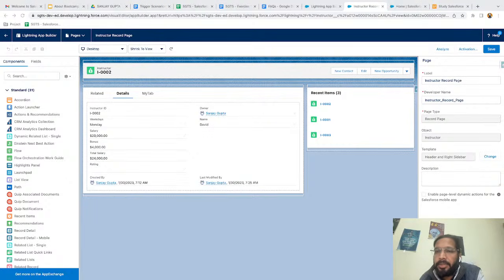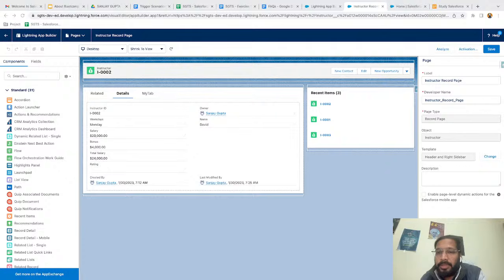That is great. So how to delete a custom object if it is used in an Apex class and VF pages? So Kuldeep, if your object is referenced somewhere in any Apex class or VF page, in that case you won't be able to delete that custom object. So first of all, you need to dereference it and then you will be able to.